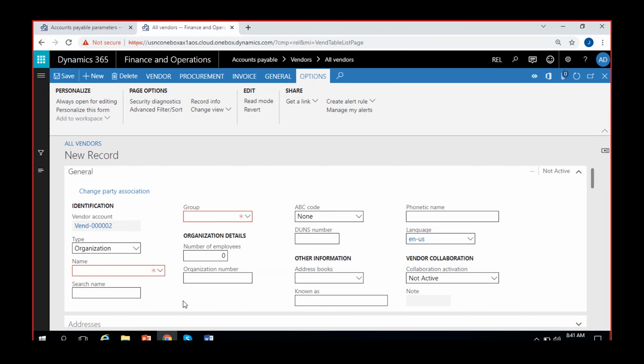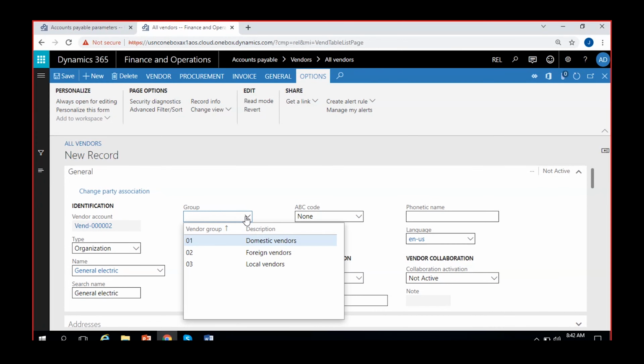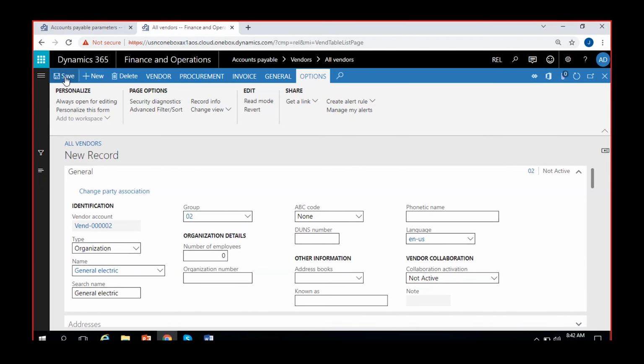What name can we give for this vendor? General Electric. So I can group this vendor as a foreign vendor, because GE's main office is somewhere in the US or Canada. So I can select it as a foreign vendor. Suppose General Electric, and I can save this.